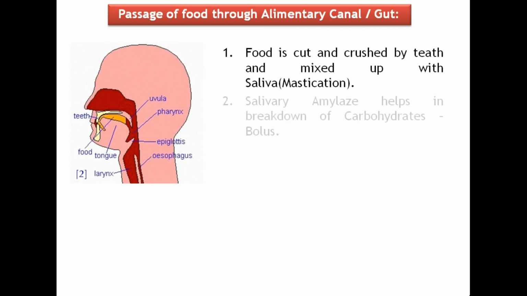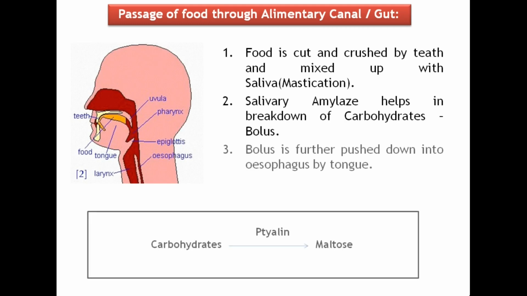Now, let us discuss what happens to the food in our mouth. When we take food, it is cut and crushed by our teeth and gets mixed up with the saliva and becomes wet and slippery. This process is called mastication. The tongue helps in mixing the food and pushing it into the esophagus. The lower jaw also helps in this whole process. The chewed food in the mouth cavity is called bolus.